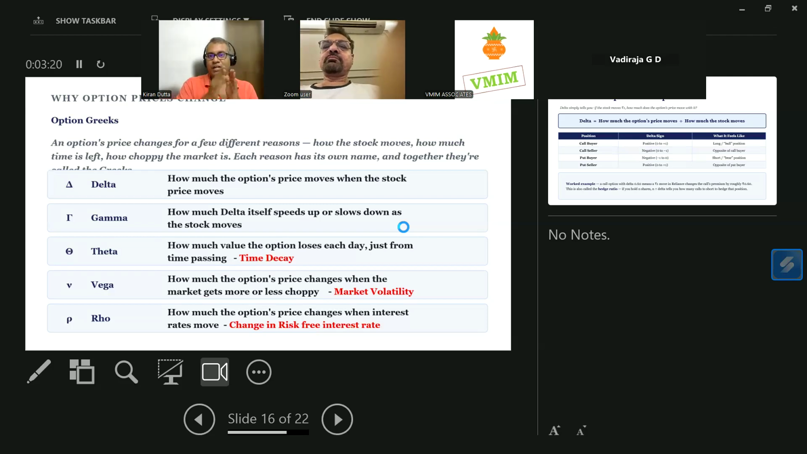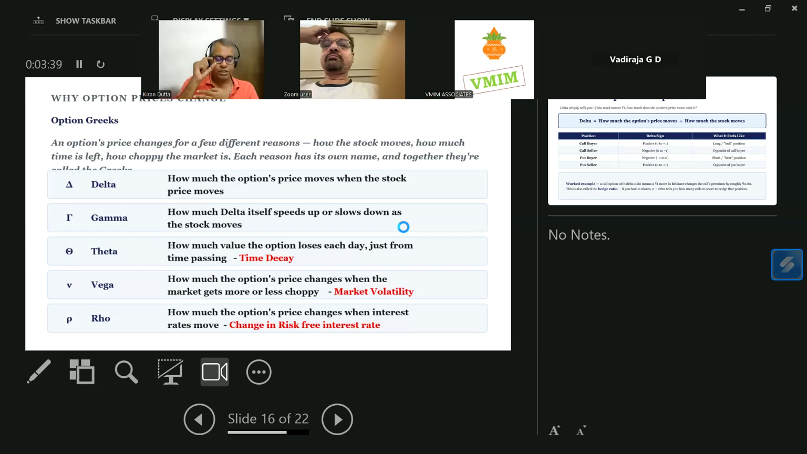So rho stands for R, right? Risk-free interest rate. Okay, you're getting my point, right? Theta stands for time decay, vega is market volatility, rho is interest rate, IR or whatever you could. Okay. So these are called option Greeks.